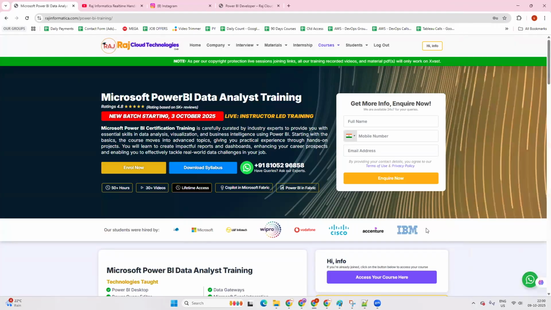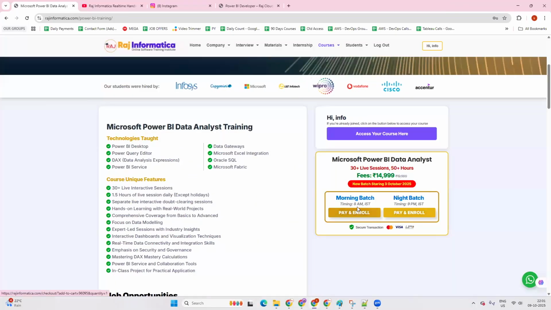We have two batches going on, morning and evening. The morning batch timings are 8 a.m. IST to 9:30 a.m. IST, and the night batch is 9:30 p.m. IST to 11 p.m. IST. Each and every class we are going to record, and we will provide the recording as well. You can access these recordings for lifetime.